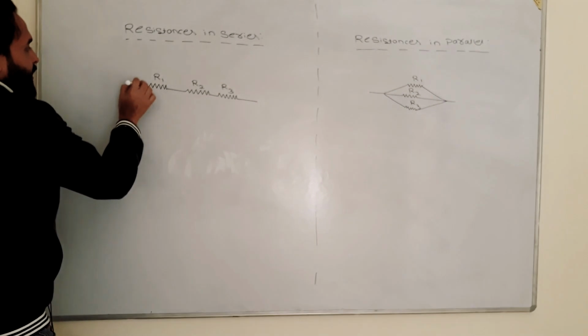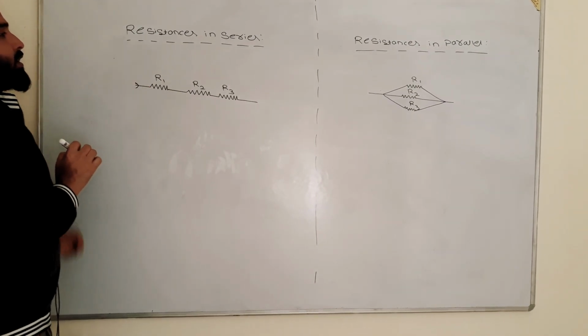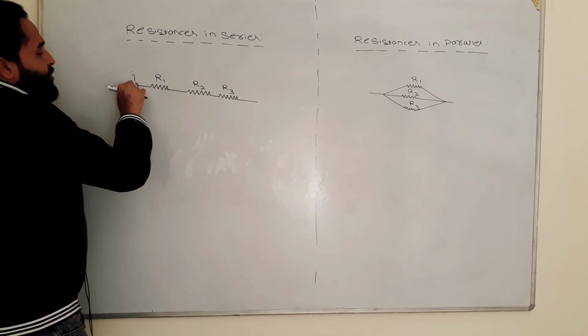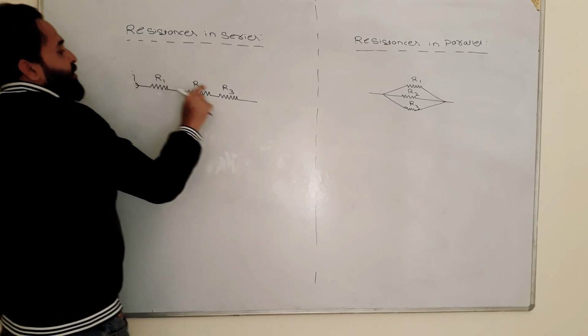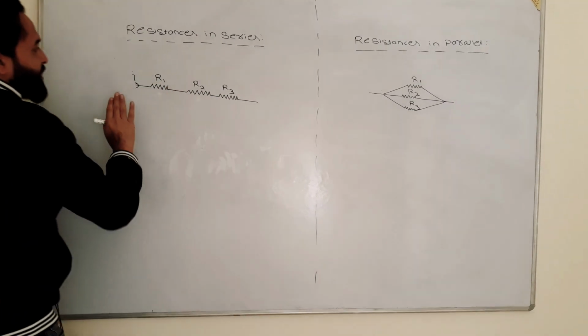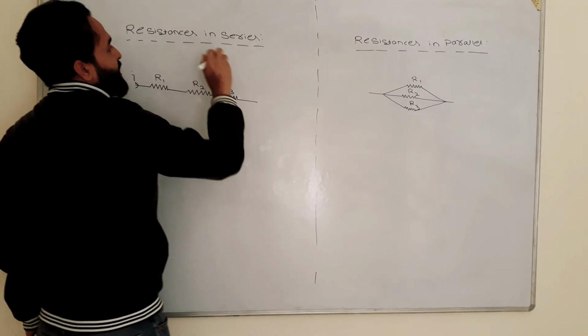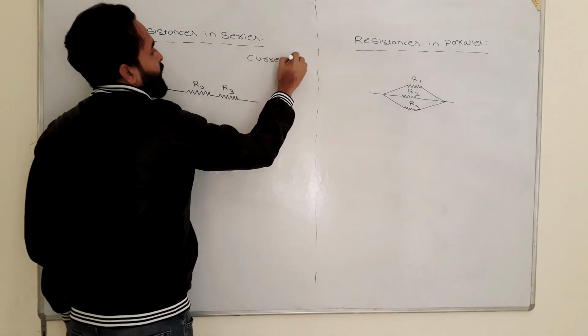Now if I am giving current to this circuit, let's say the current I, this I will reach to R1, the same I will reach to R2 and the same I will reach to R3, means current will remain same for all the resistors R1, R2 and R3. It means that in series current is same.